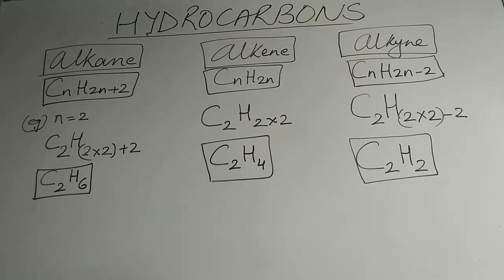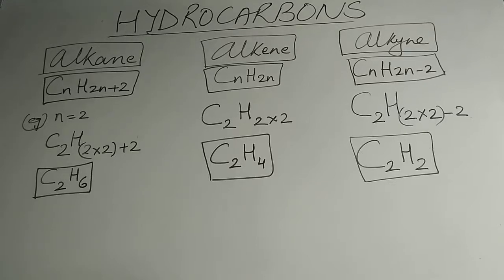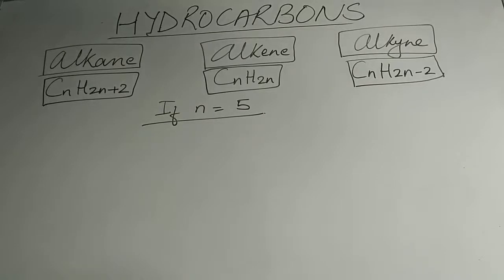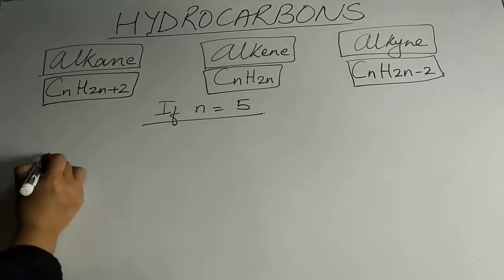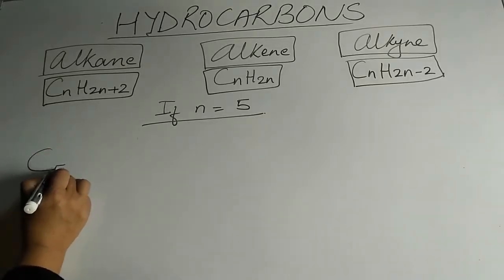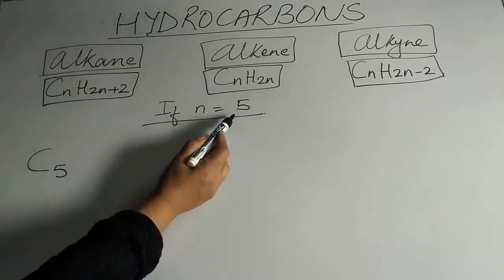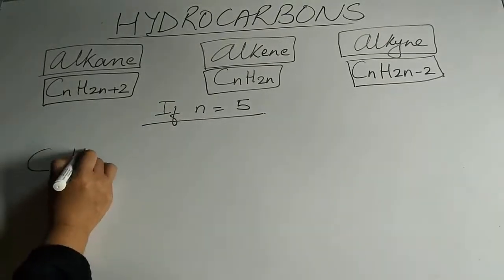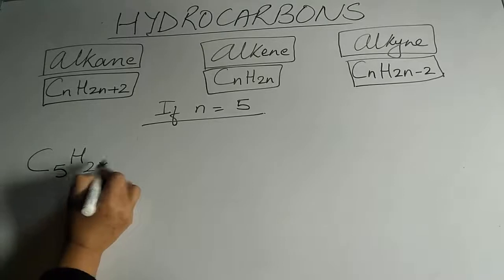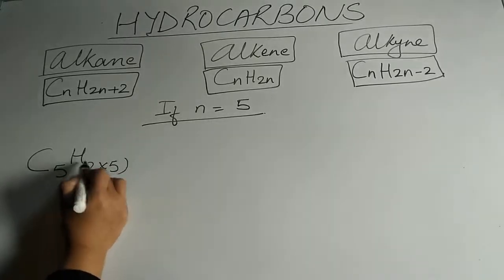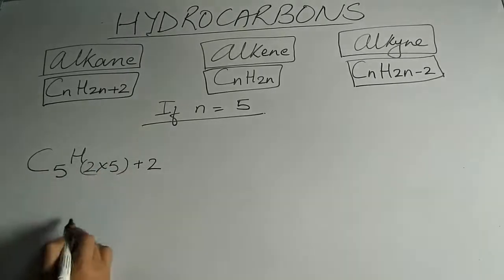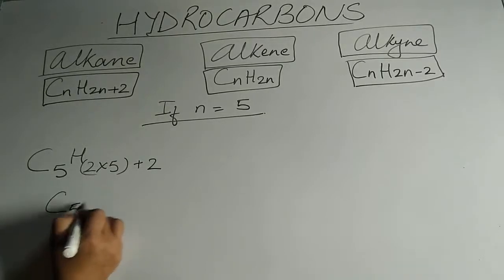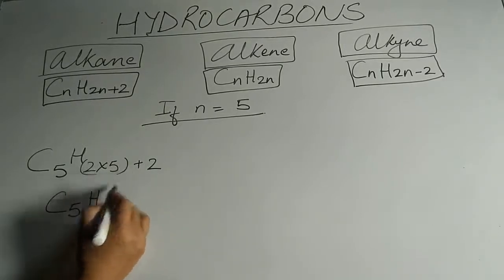Now let's take N equal to 5 and see what the formula would be. This is what we are taking now. If N is equal to 5, let's derive the formula of the 3 hydrocarbons. So for this it becomes C5, in place of N we will put 5, H 2 multiplied by N which is 5 plus 2. So the formula becomes C5H, 2 5s are 10 plus 2, 12.